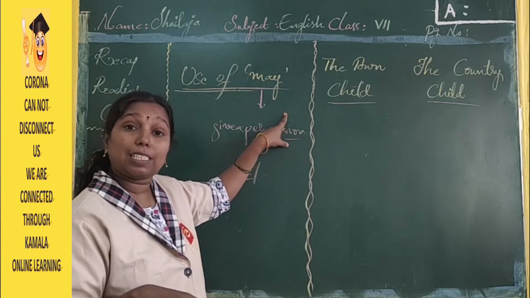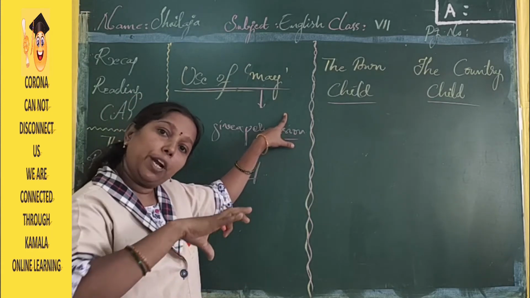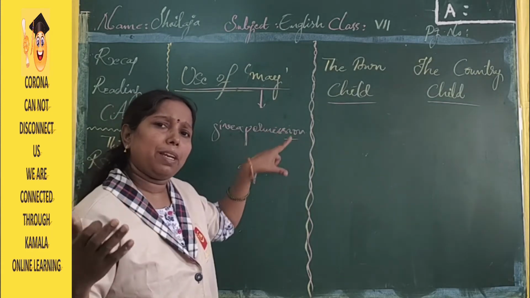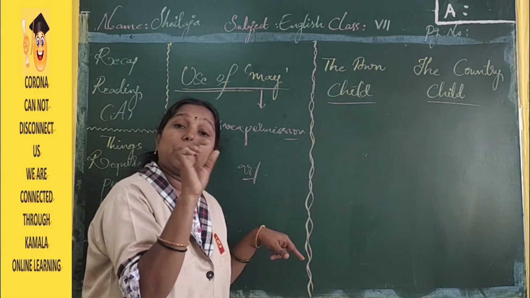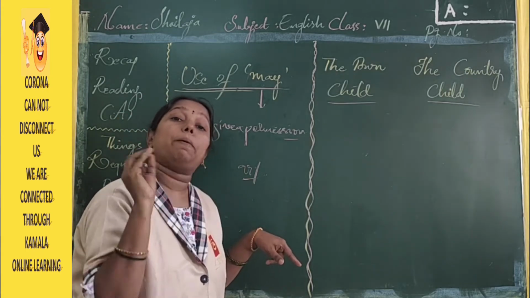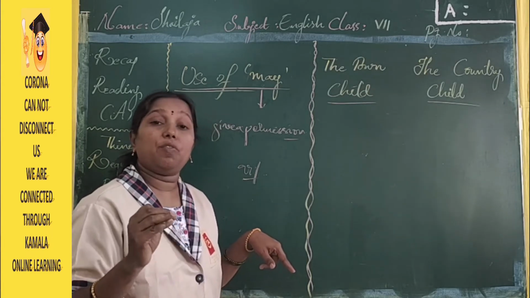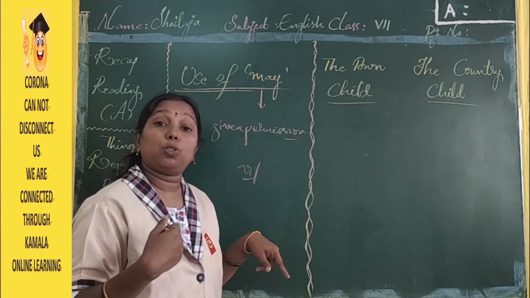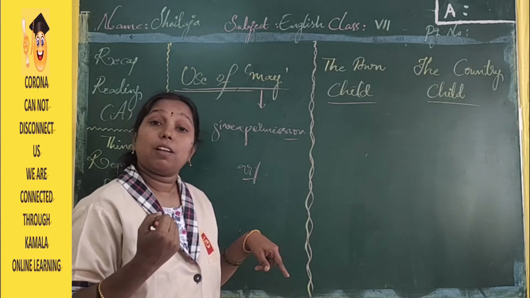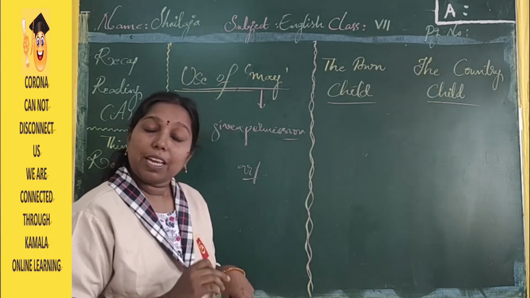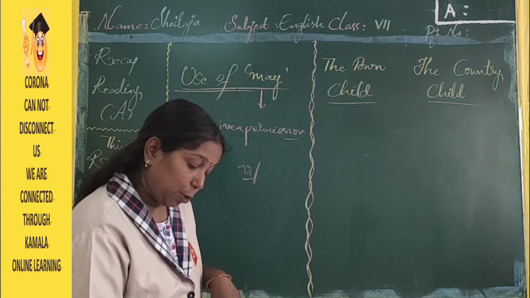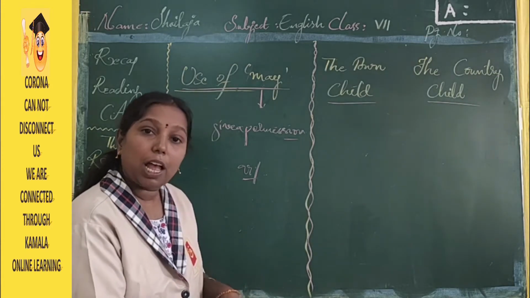Why may in this lesson? Actually, if we go into detail, we will find the use of may in many ways. But in your lesson, the topic is that it is used to give permission, and when we ask for permission also, we use the word may. If you open your books, you will find it.